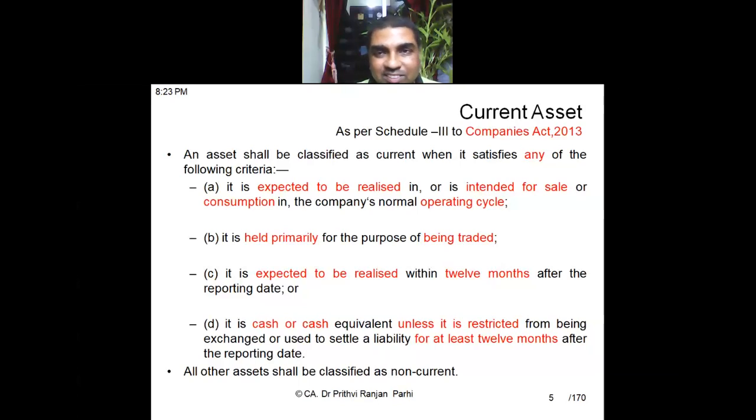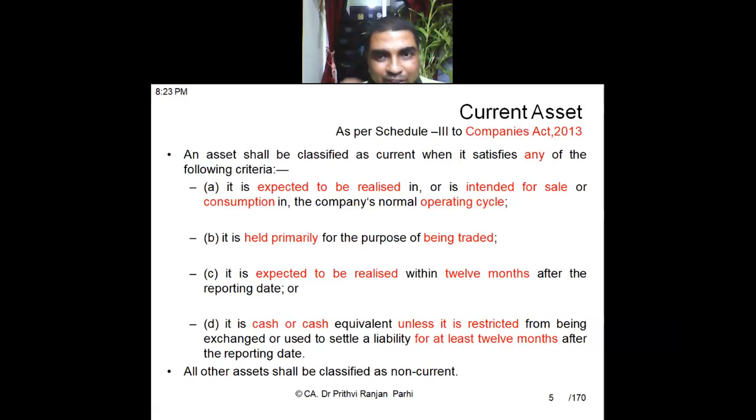From the very top sentence, one particular word is appearing in red font. What is this word? That is "any". The moment it is "any", it means any of these conditions, if met, then that is a current asset. And if it is not met, it is a non-current asset. It clearly says any of the following criteria.